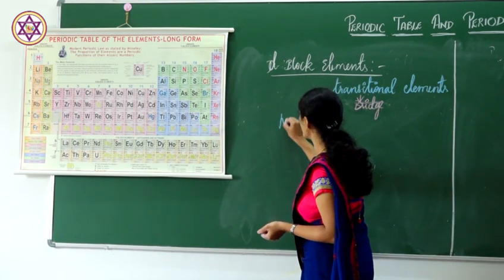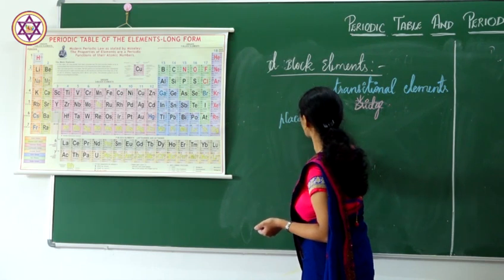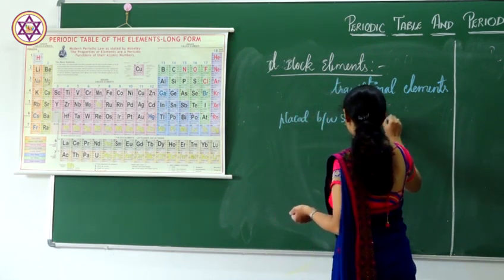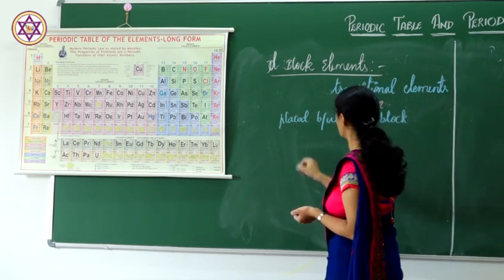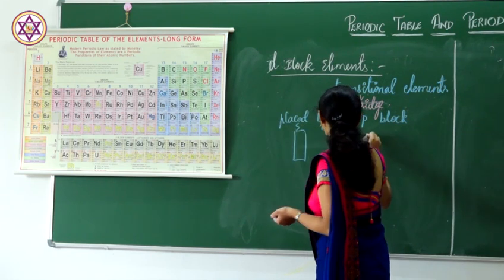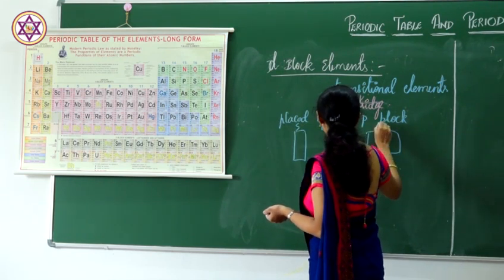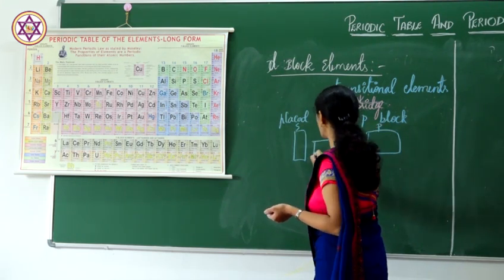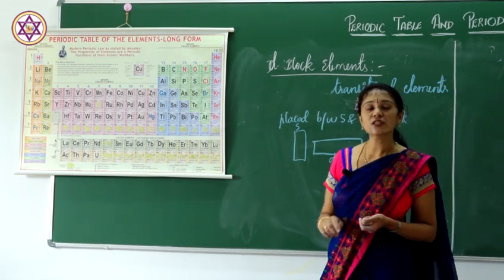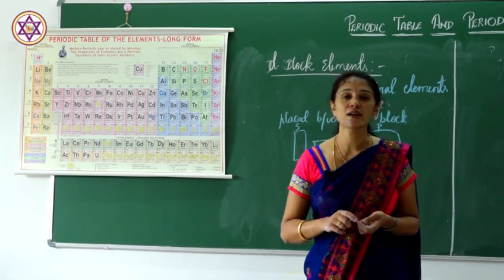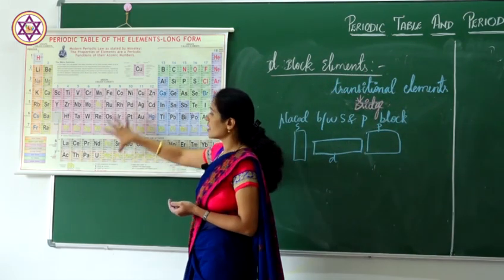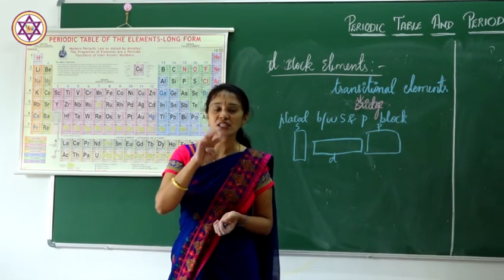They are placed between s and p block elements. Therefore, they are called transition elements. In these transition elements, you can see 4 series.